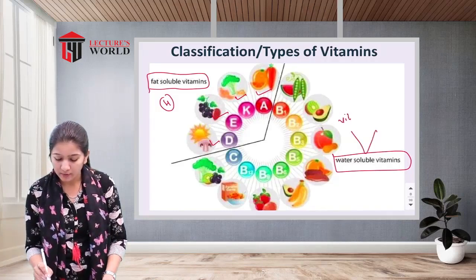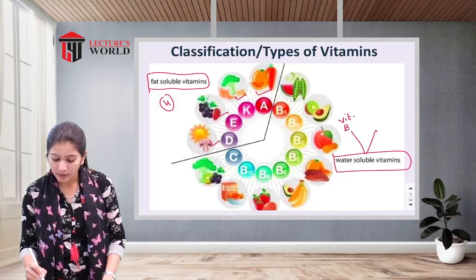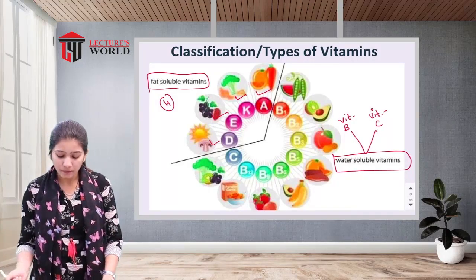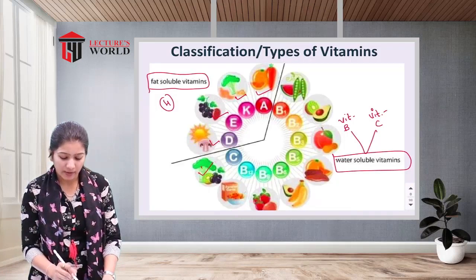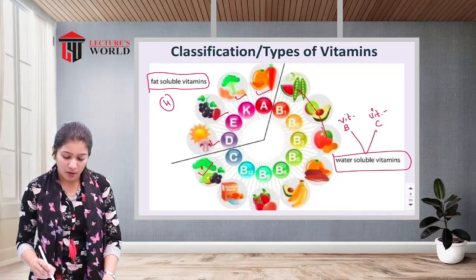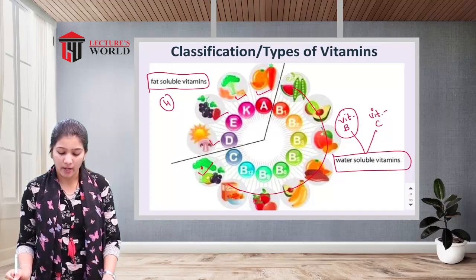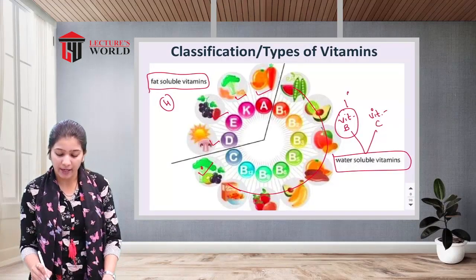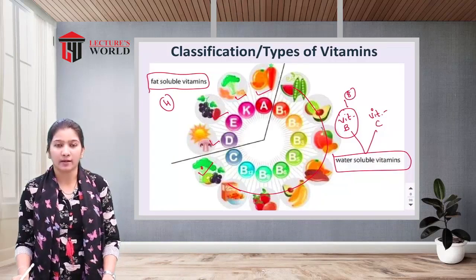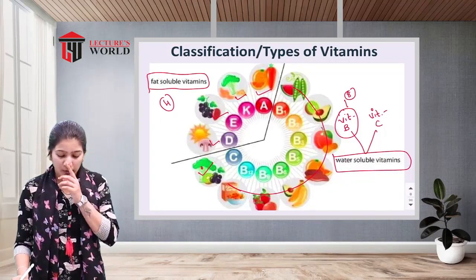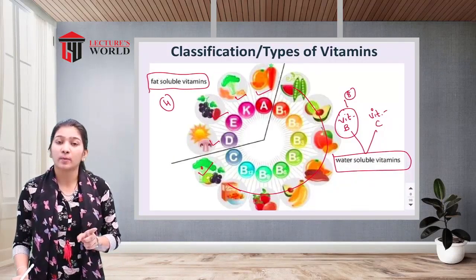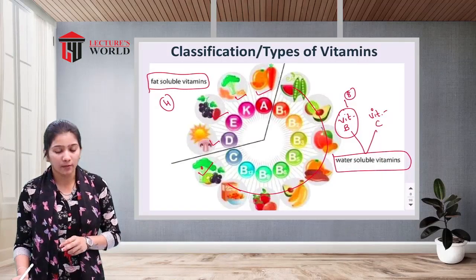Vitamin B and vitamin C. Here is vitamin C, and these are all the other types of vitamin B. There are a total of 8 types of vitamin B. So there are two types of vitamins: fat soluble vitamins and water soluble vitamins.